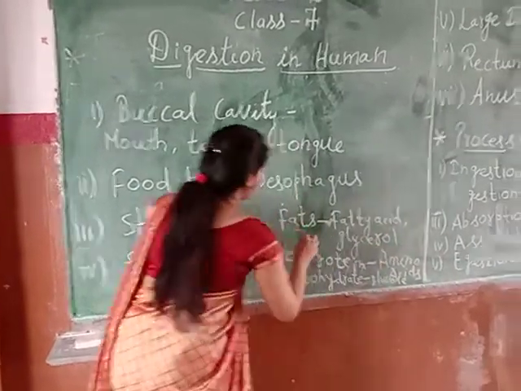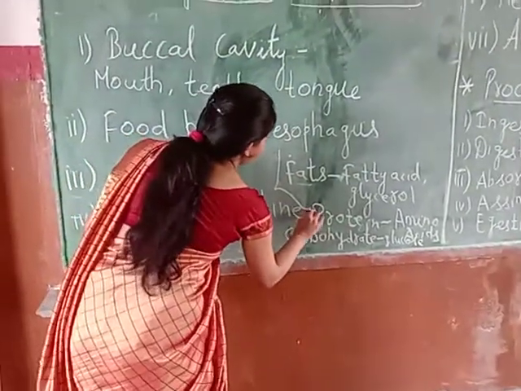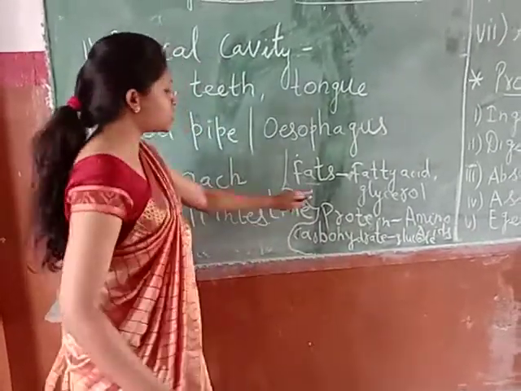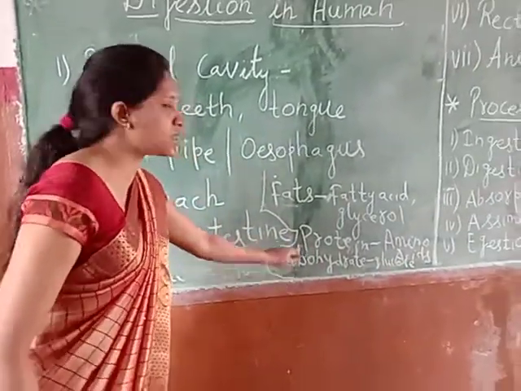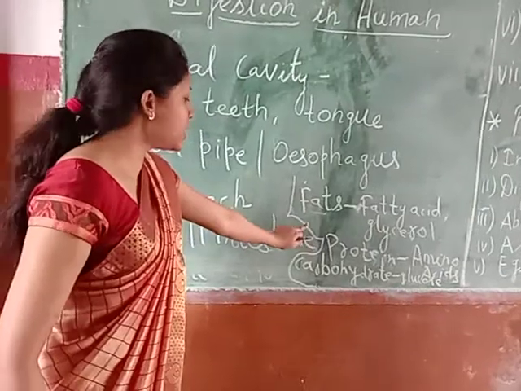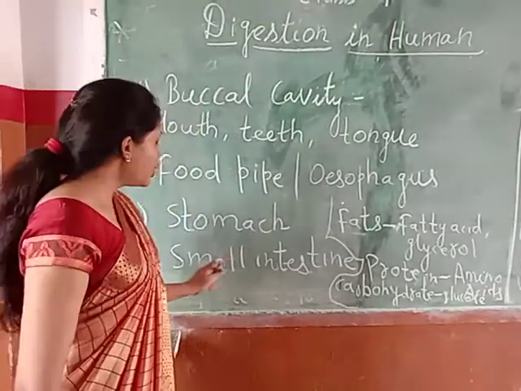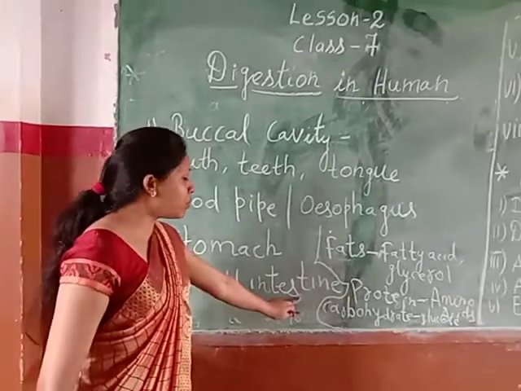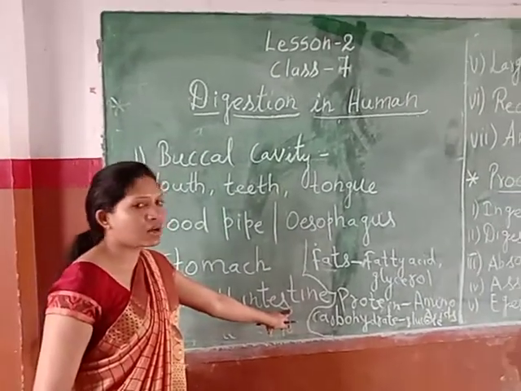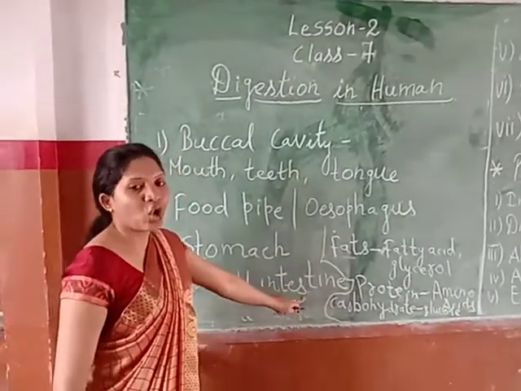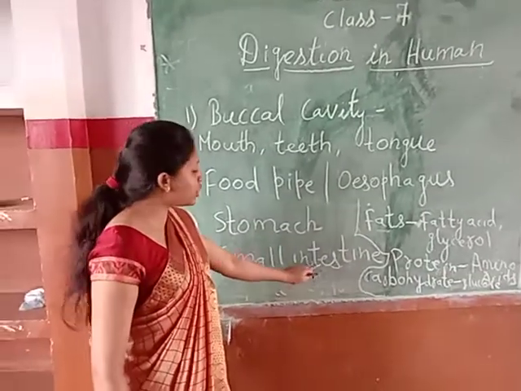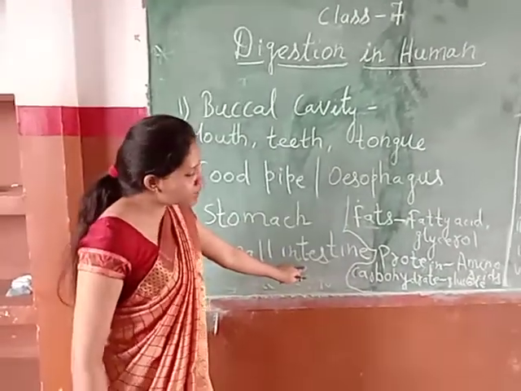Yes, friends. So all the digestion of these important nutrients, fats, proteins, carbohydrates, will be done in the small intestine. Understood? So the small intestine is the part of our digestive system where the complete digestion of all types of nutrients or food will take place.